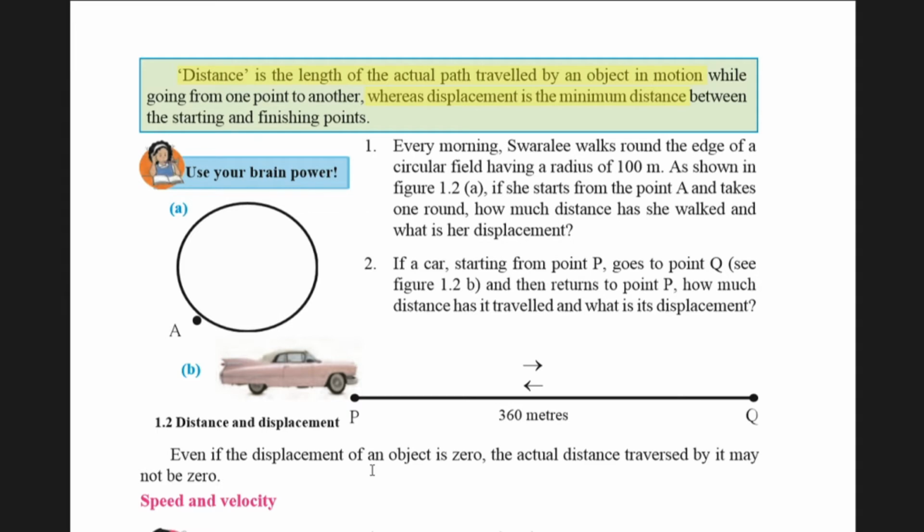But there is a possibility, like in case of our previous example, that the distance and displacement can be the same. If she had not taken Sangeeta's house path and had gone through the same road, that is the minimum distance. So in that situation, Prashant has travelled the same 1300 meter distance, and distance and displacement are the same. Okay, understood the difference between distance and displacement?